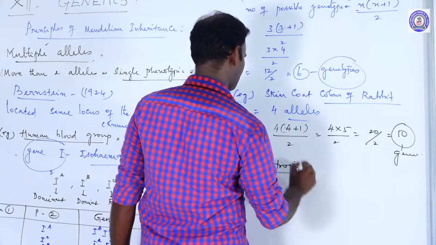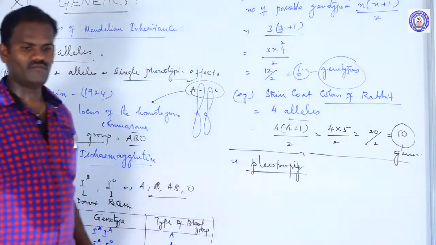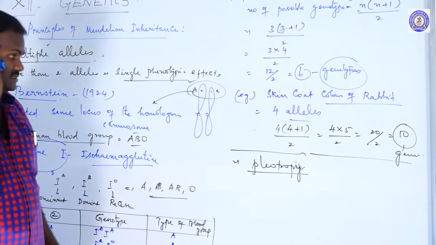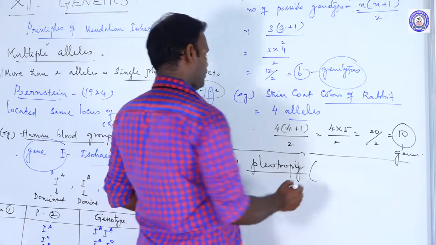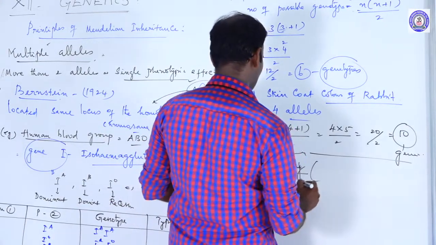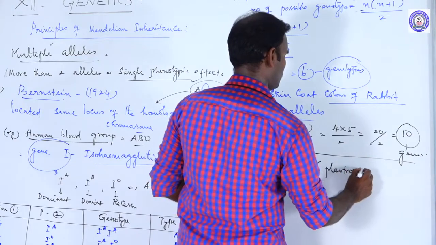Pleiotropy. So it is another example of an exception to the law of dominance. In pleiotropy, it is controlled by a pleiotropic gene.